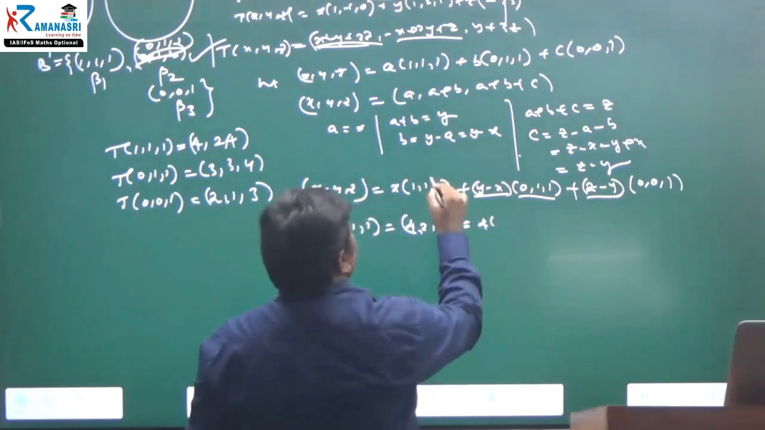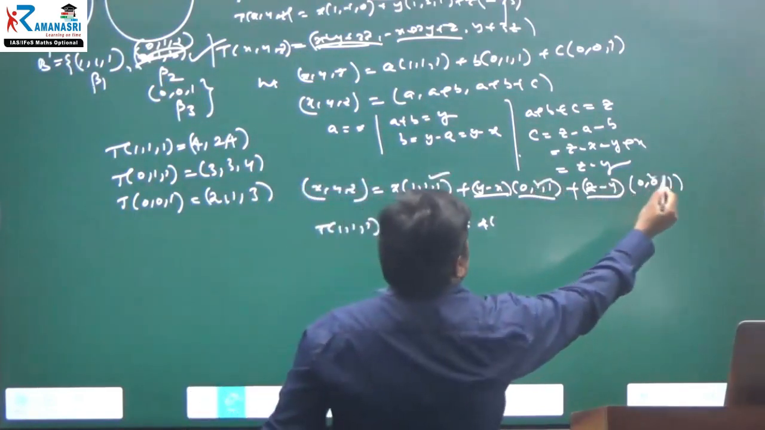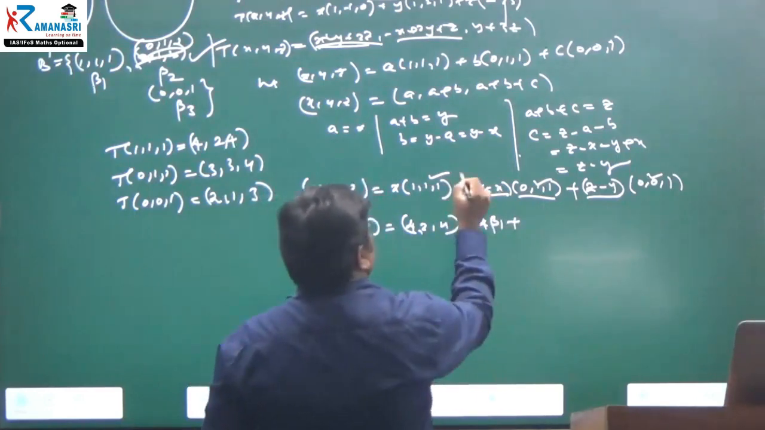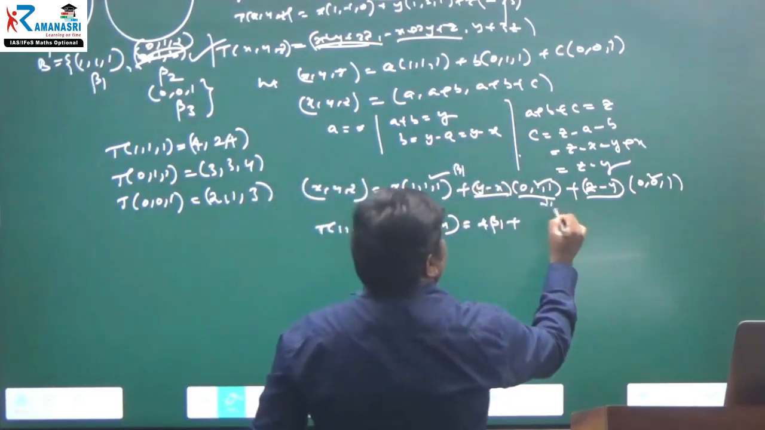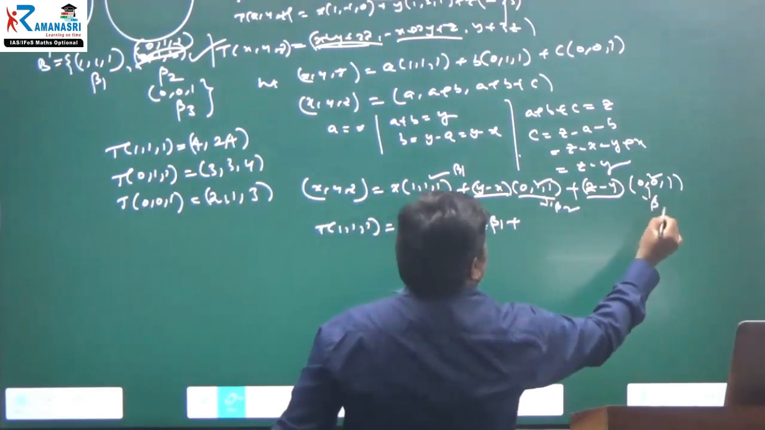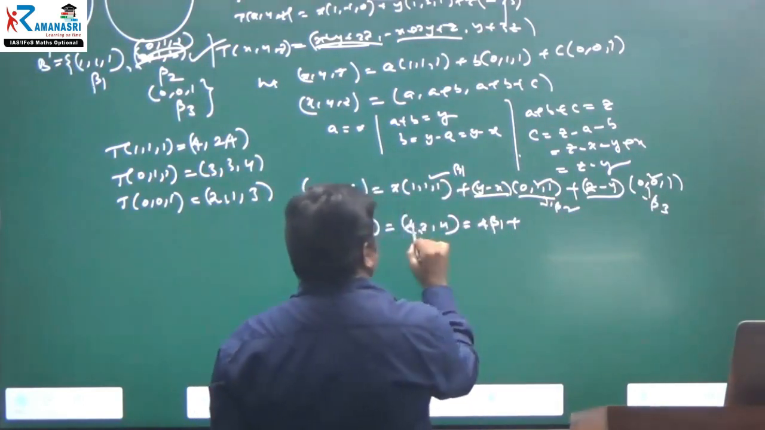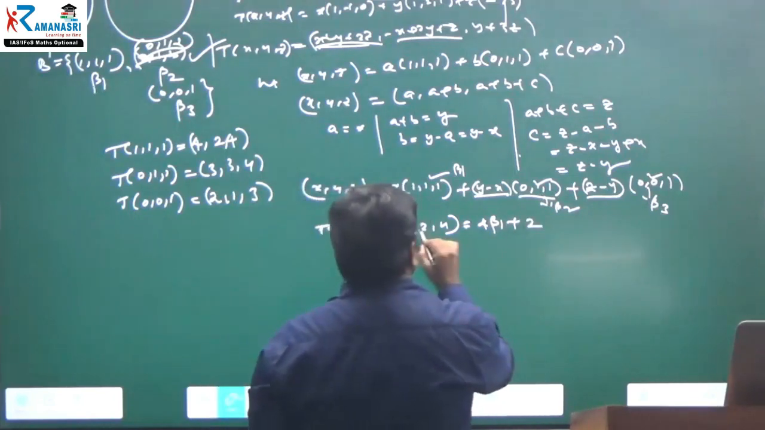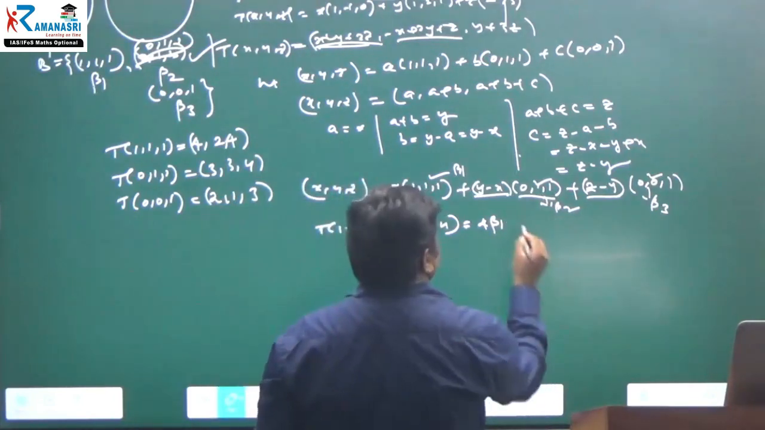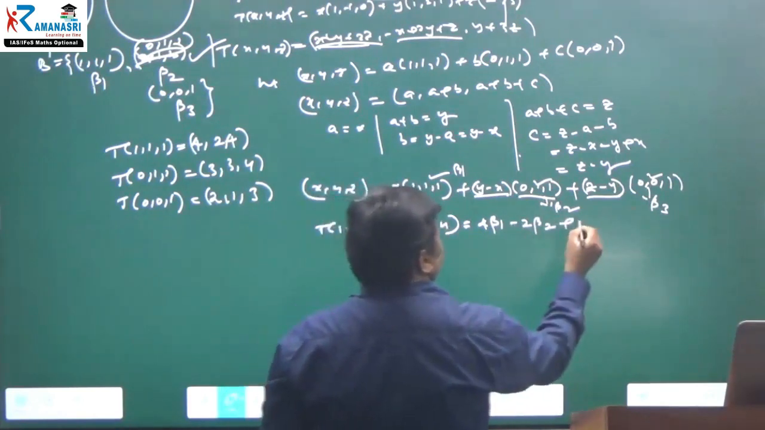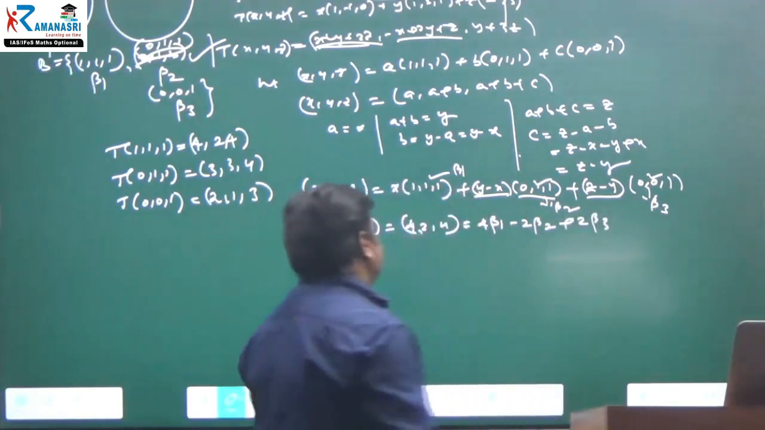Every time you are writing, let it be beta 1, beta 2, beta 3. Therefore, 4 into beta 1. And I am giving the beta 1 here. You can give the beta 2, you can give the beta 3. 4 into beta 1. What about y minus x? 2 into y minus x, minus 2 into beta 2, plus z minus y, 2 into beta 3.